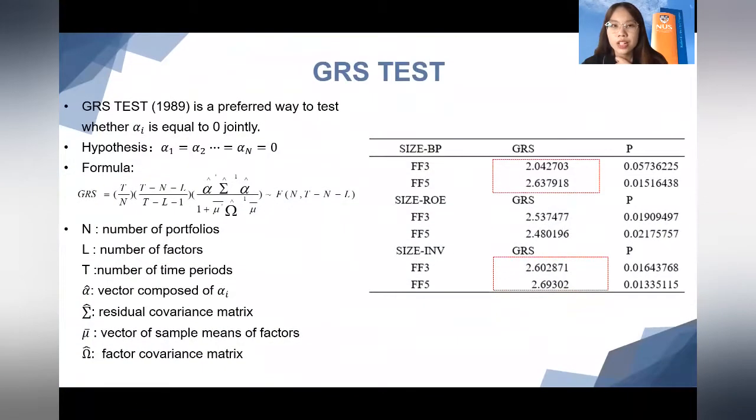Then we do the GRS test. The GRS test is a way to test whether alpha is jointly equal to 0. A larger GRS statistic means that the value of the intercept term is not equal to 0, and the model cannot explain the fluctuation of the return very well. From the figure, the GRS of FF3 for size-BP and size-investment is smaller than the GRS of FF5, and the p-value is larger, indicating that the three-factor model is better than the five-factor model.